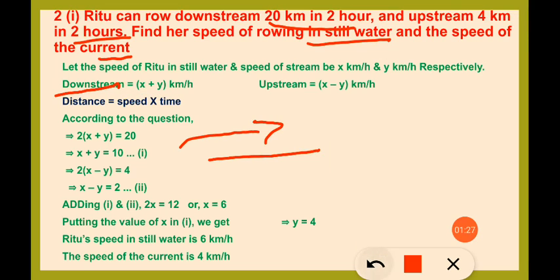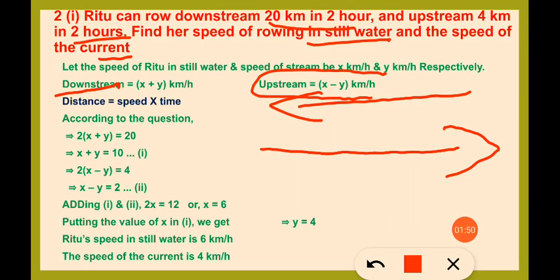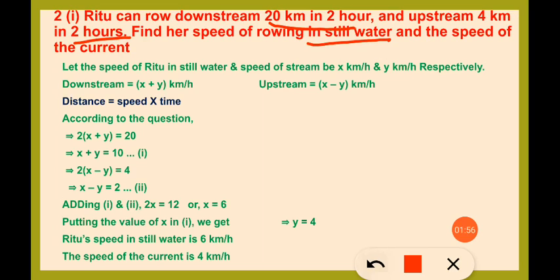Upstream means moving opposite to the direction of water. Suppose water is moving in this direction, then we are moving in the opposite direction, and in this case the water will act as an obstacle for us and it reduces our speed, and hence the upstream speed will become x minus y kilometers per hour. Also we know that speed is equal to distance divided by time.